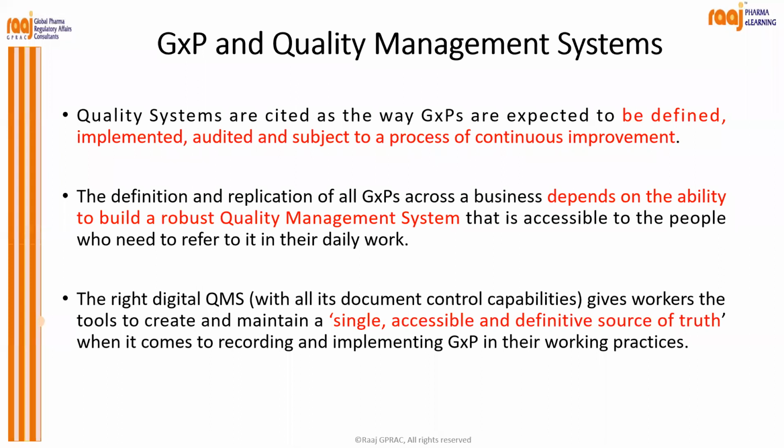So build a system in such a way that it continues to work in the absence of people as well. That is how the dependability on people becomes less when you are able to build a robust quality management system.